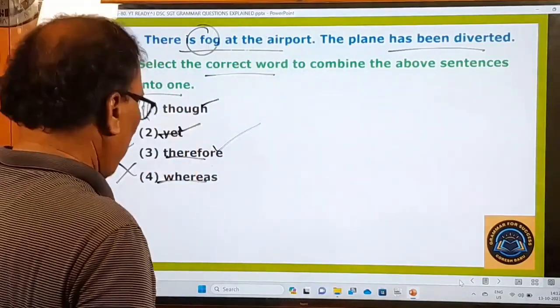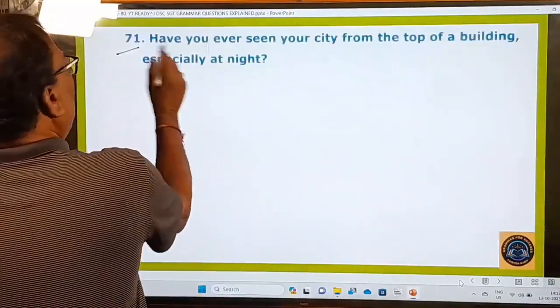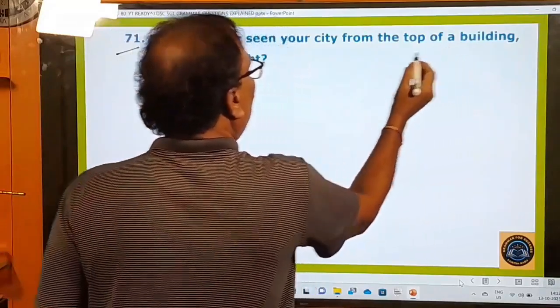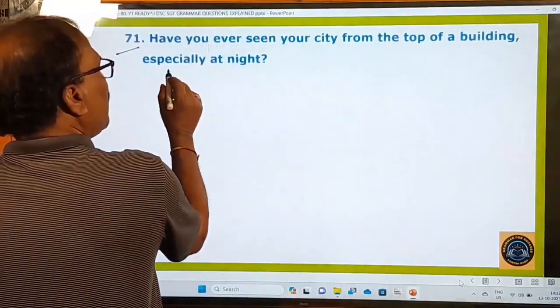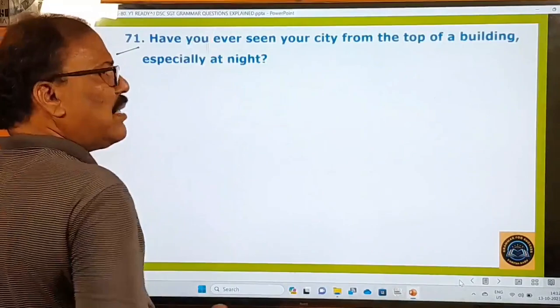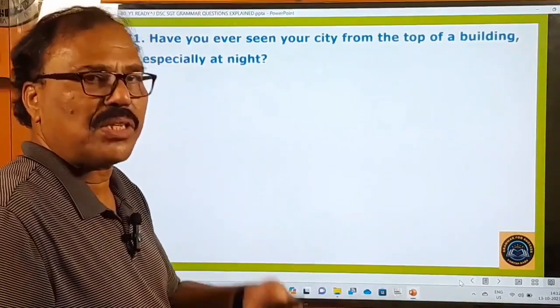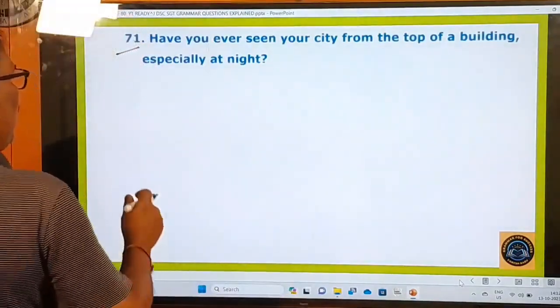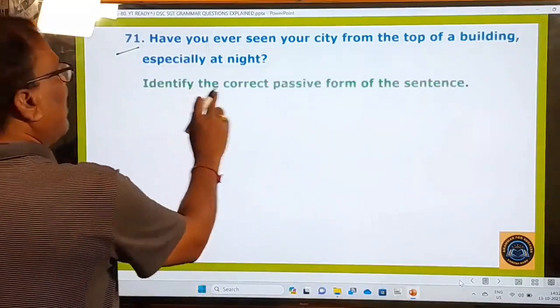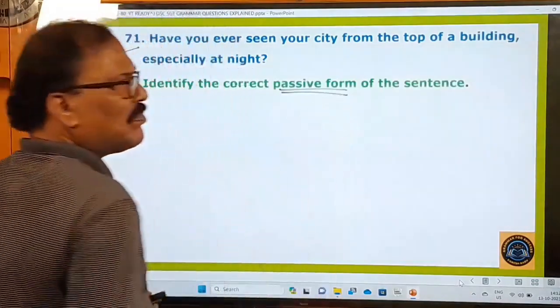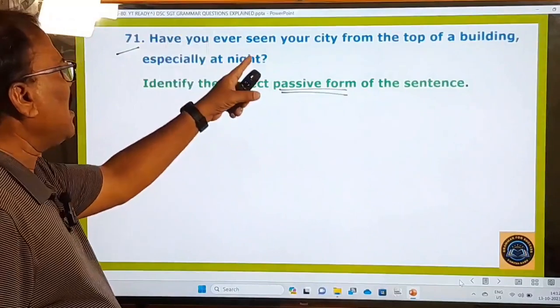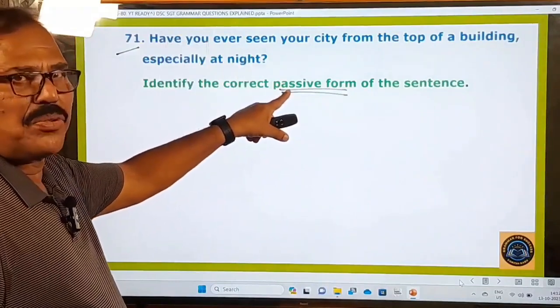Now, let's go to the next question. 71st question. Have you ever seen your city from the top of a building, especially at night? This is the question. And then what is the examiner asking you to do? Let us see that. Identify the correct passive form. Okay, a long sentence is given. He is asking you to change it into the passive voice.